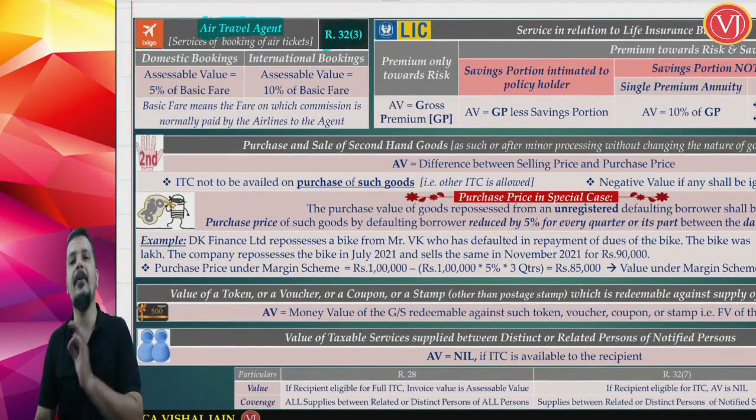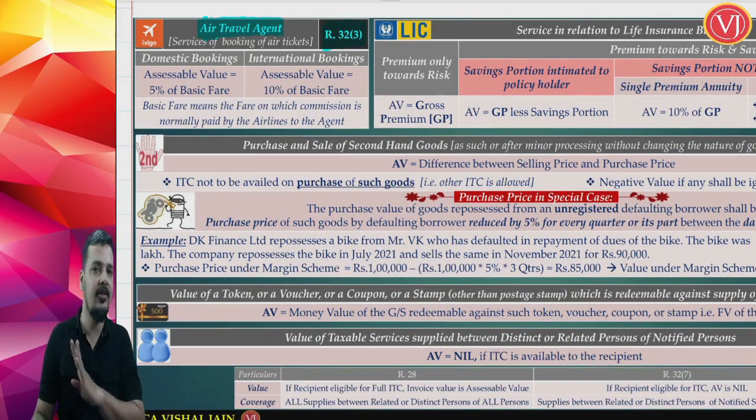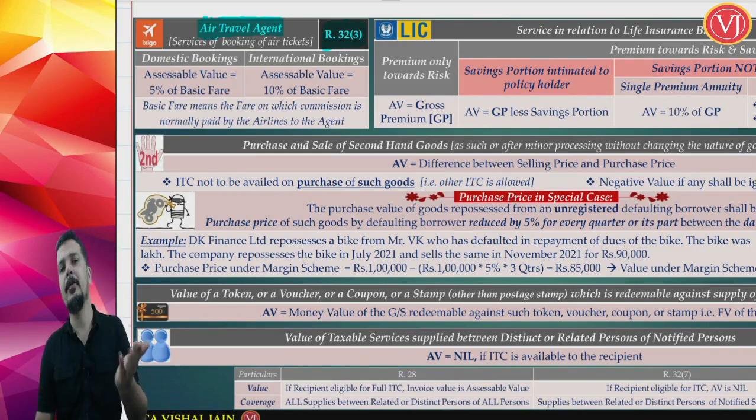Friends, be very clear that we are trying to find out the value. Whatever answer we are finding, it is a value, not GST. Value multiplied by the rate will give you GST, but whatever answers we are finding, whether in Rule 31A or 32, it is only the value.